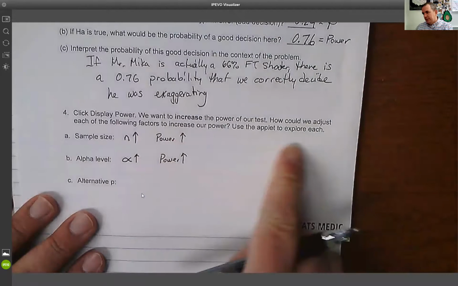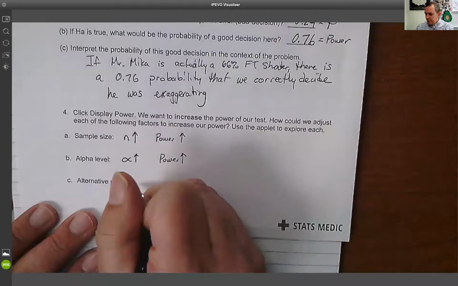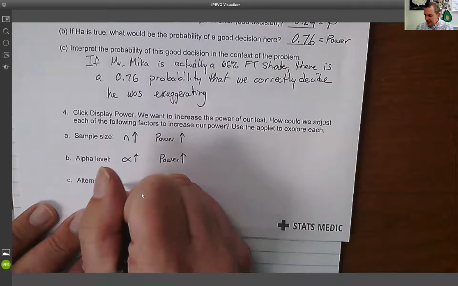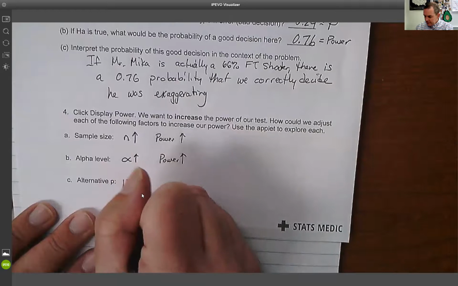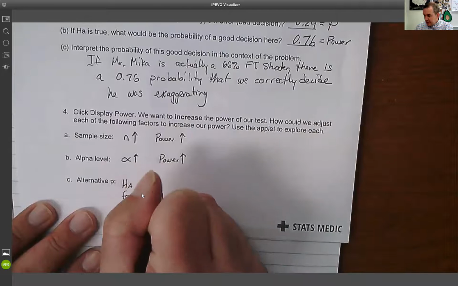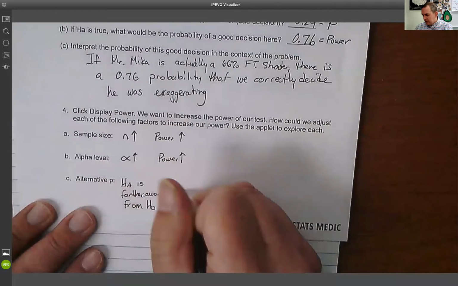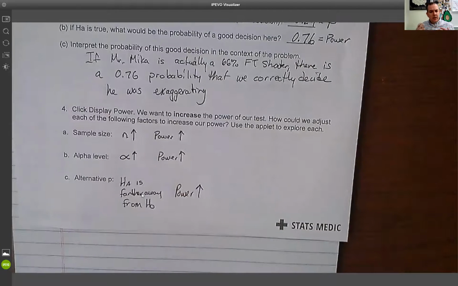Conversely, as sample size goes down, power goes down. And as your alternative hypothesis, HA, is farther away from H0, my power increases. So playing with that little app, hopefully it will allow you to understand it.